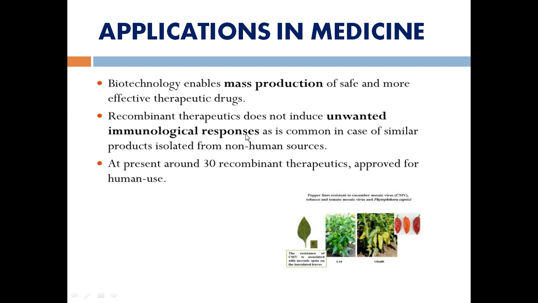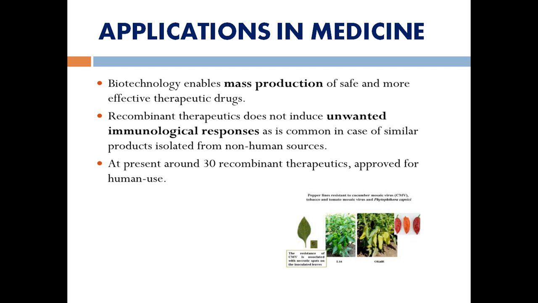The meaning of immunological response is that whenever a microorganism enters the human body, there is automatically a trigger for production of antibodies. But when we insert this recombinant therapeutic, it will not induce unwanted immunological responses. That is, unwanted antibodies will not be produced inside the human body, as can happen with similar products isolated from non-human resources. At present, around 30 recombinant therapeutics have been approved for human use.